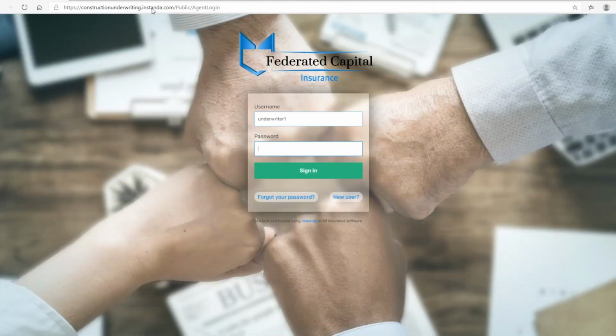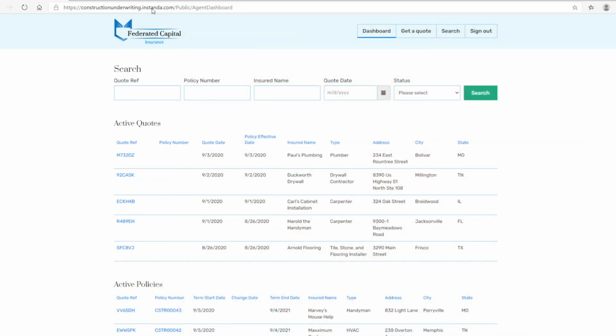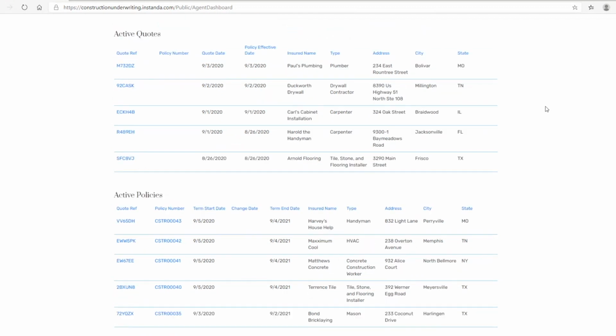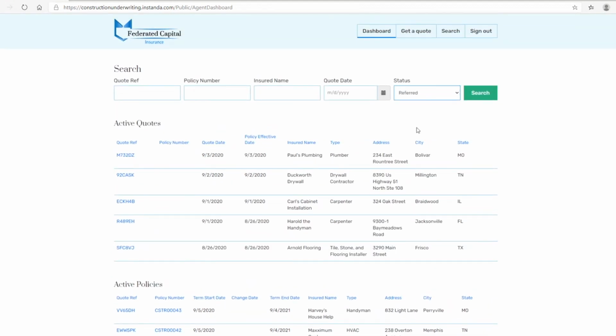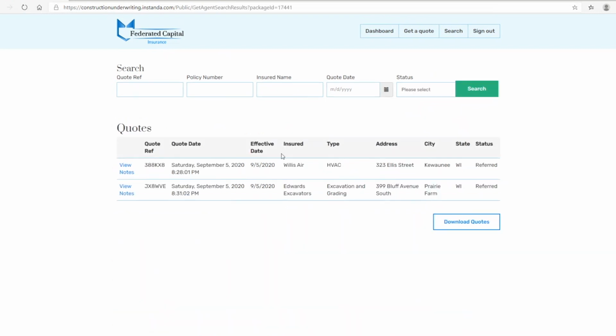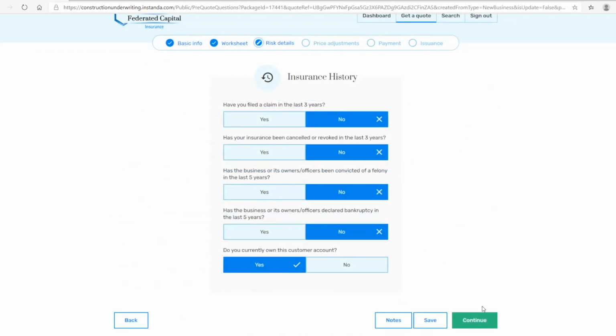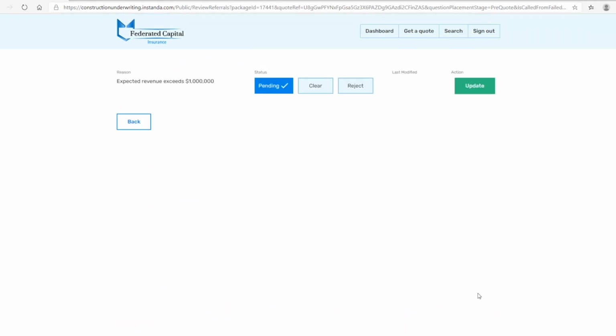Now let's look at the underwriter experience. Here you can see the underwriter screen showing a list of active policies and quotes, including any referrals that need to be addressed. The underwriter's view of the data can be as individual as the underwriter themselves. You get to decide how it looks. With INSTANDA, you can experience underwriting your way. To view a referral, the underwriter clicks on the record, views the referral reason, and chooses to approve or deny based on FCI's underwriting guidelines. After hitting approve, the broker or customer will receive an email communication and the quote is ready to bind.